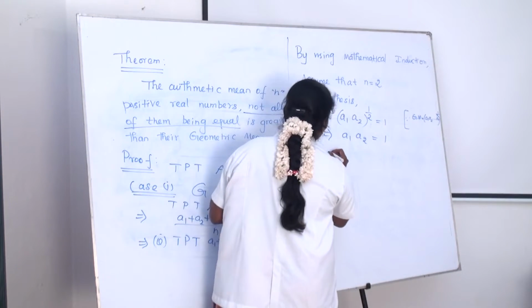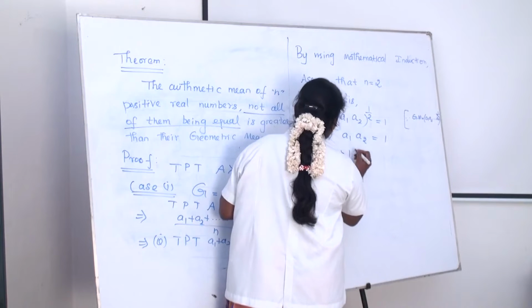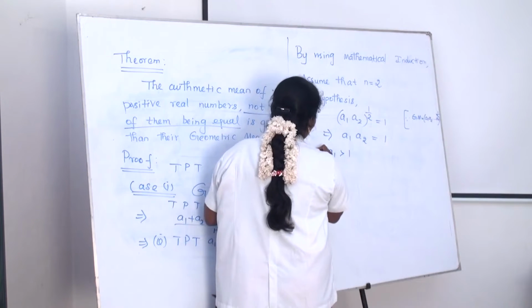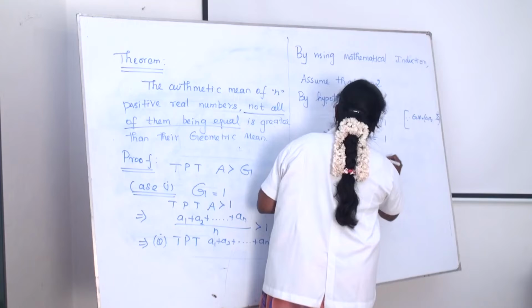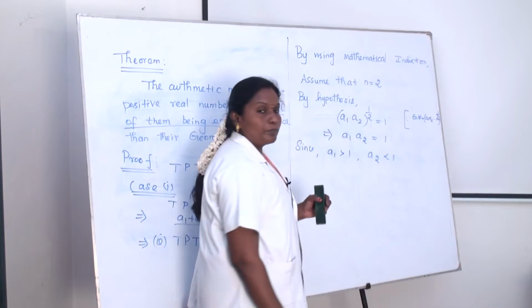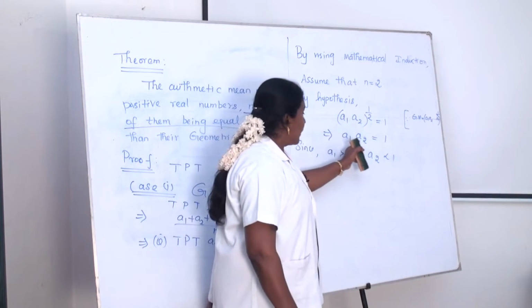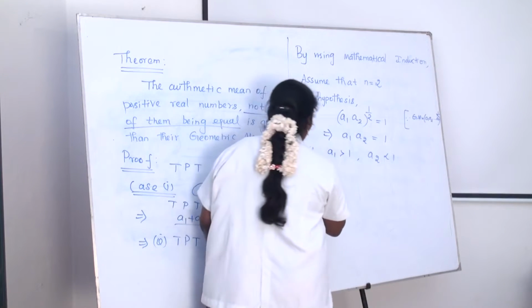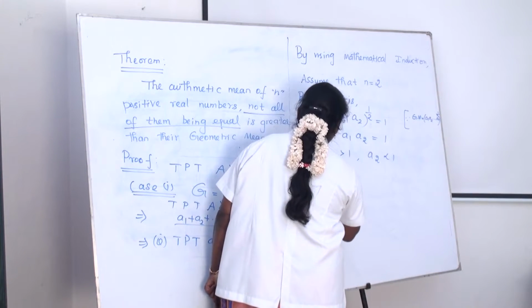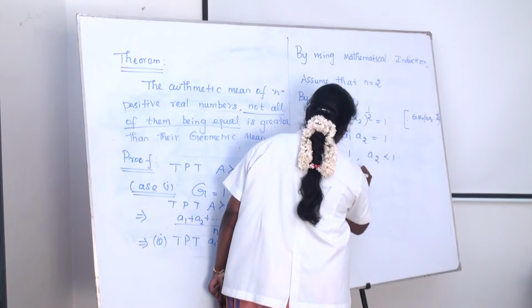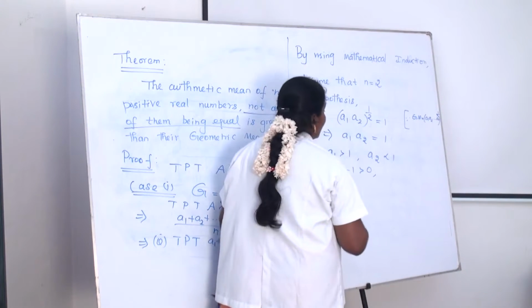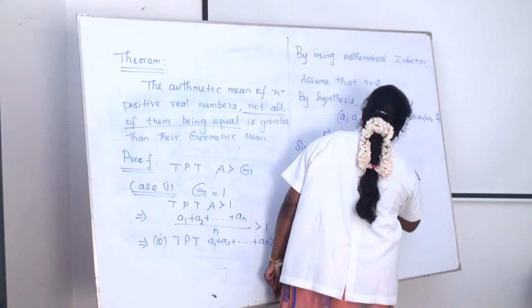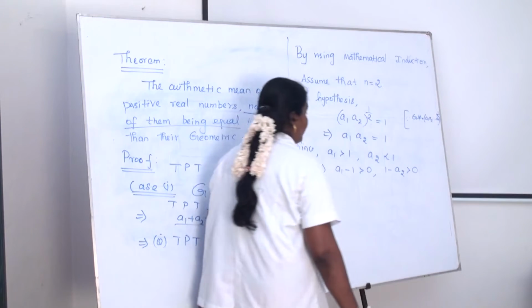We get a1 is greater than 1, since a1 is greater than 1 and a2 is less than 1. a1 and a2 are different or distinct here. Simplifying, we get a1 minus 1 is greater than 0, and the same way 1 minus a2 is also greater than 0.